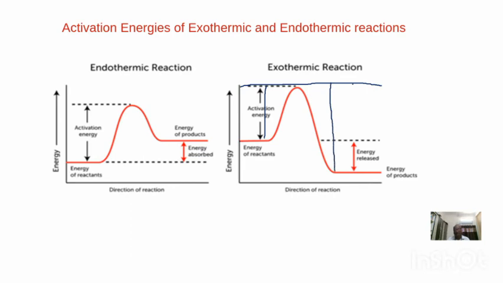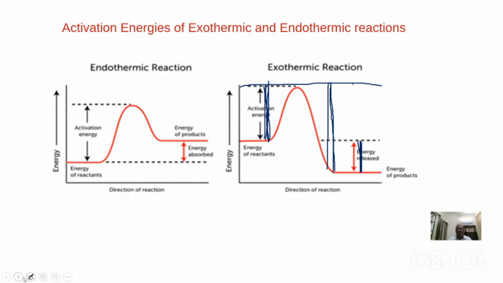Which is greater? The activation energy of the backward reaction is greater than the activation energy of the forward reaction. So what is the relation between these activation energies of the forward and backward reactions? The activation energy of the backward reaction is equal to the activation energy of the forward reaction plus the energy released, which means the enthalpy change. That becomes equal to the activation energy of the backward reaction.